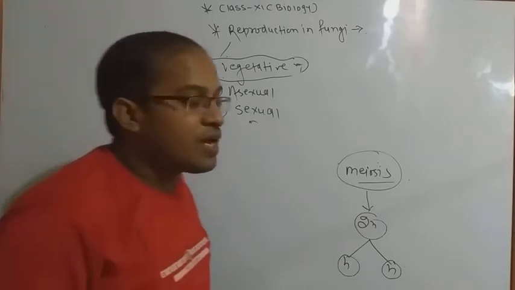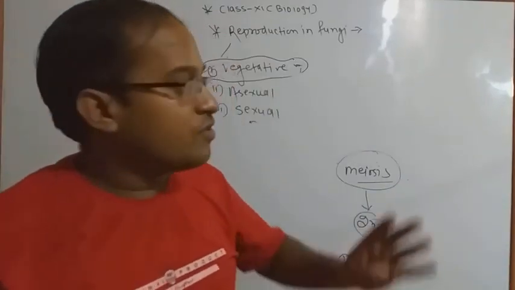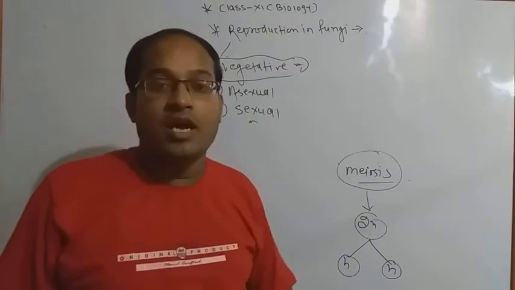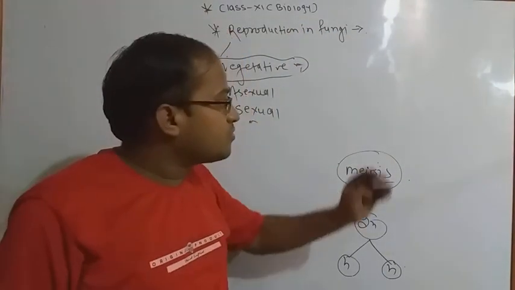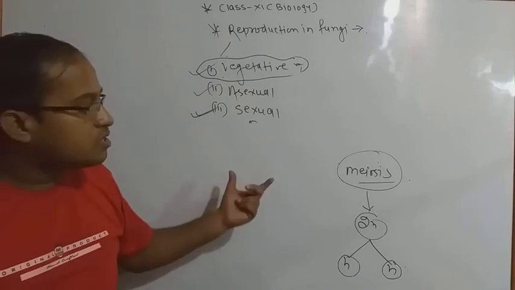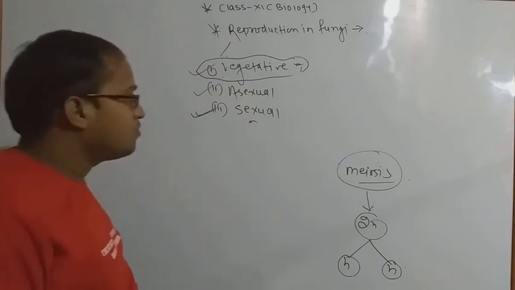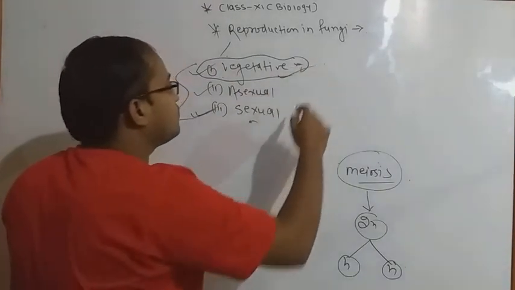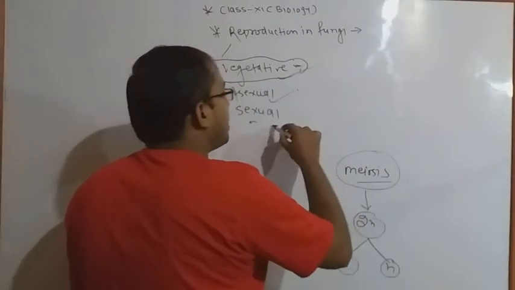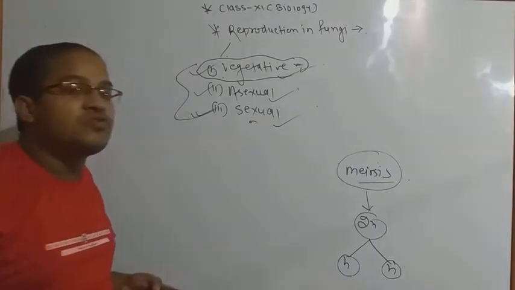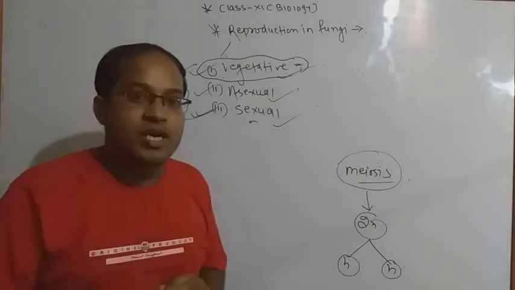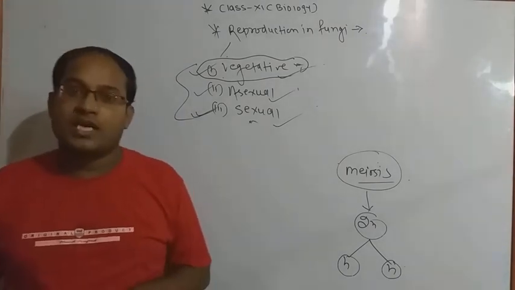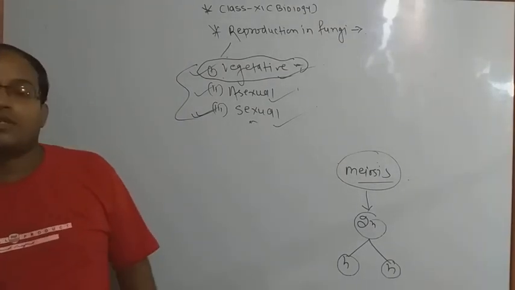So I think we have completed lots of things today. We have completed reproduction in fungi, nutrition in fungi, and vegetative structures of fungi. After the completion of this class I am going to give you the third homework: you all have to make special notes on vegetative reproduction, asexual and sexual, and the types which I have taught today. Make them very clearly in your fair copy and send them to my personal WhatsApp. Till then, whatever I have taught you, you all have to revise it. Thank you students.